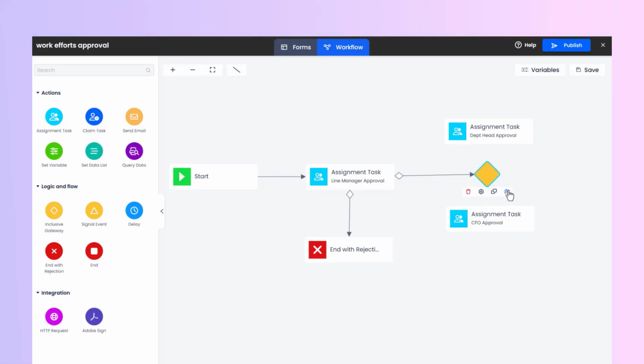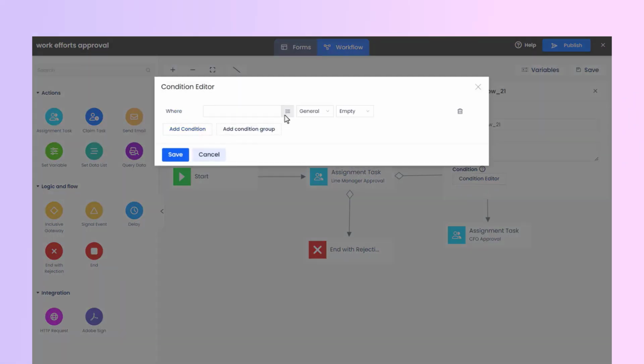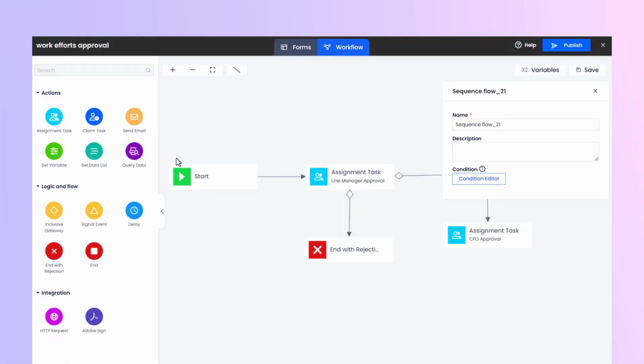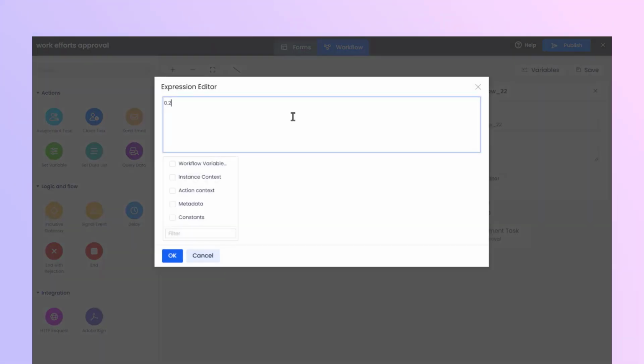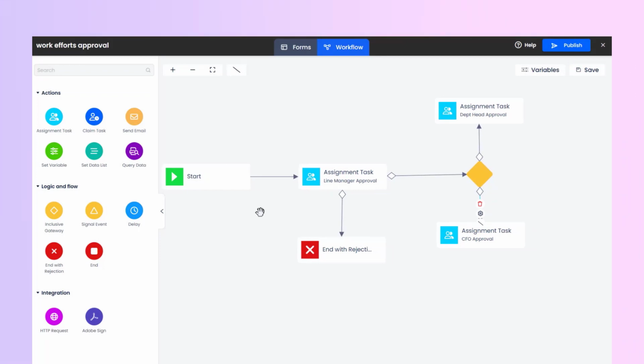Then, connect the Department Head Approval node and the CFO Approval node to the inclusive gateway node. Set the conditions as rate of profit less than 0.2 and rate of profit greater than or equal to 0.2 respectively. This will achieve the same outcome. Finally, drag an End node and connect it with the Department Head Approval and CFO Approval nodes.